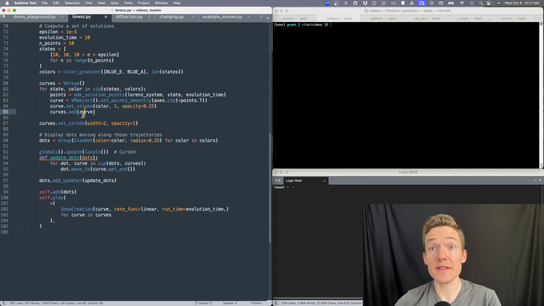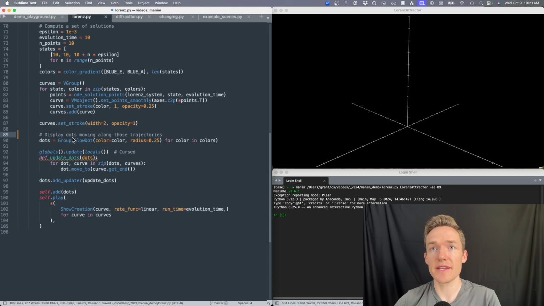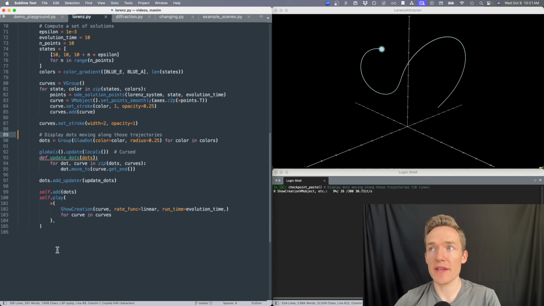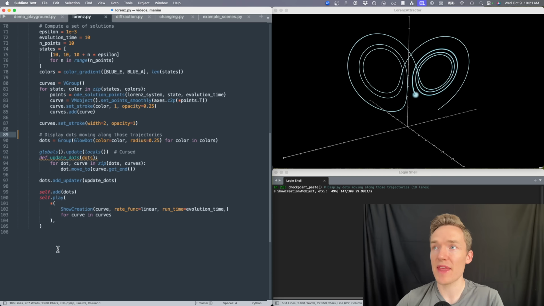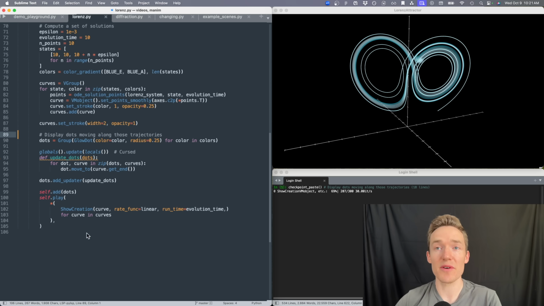Here I have essentially the same scene that I was doing with Ben. We've got our axes setting up a 3D coordinate system. We've got our curves, 10 of them. Here, when we animate, the curves are getting drawn, the dots are following, and Ben had just asked if we want to have the curves fade out over time.